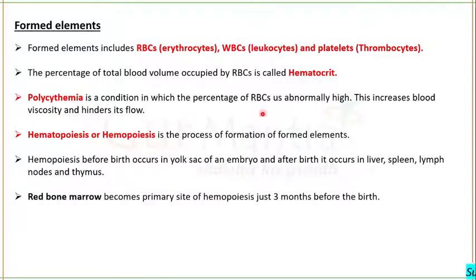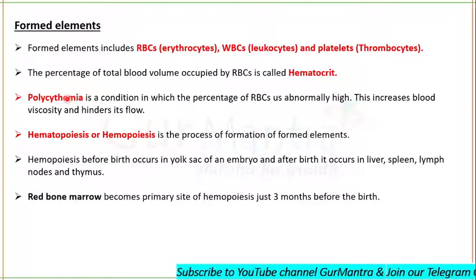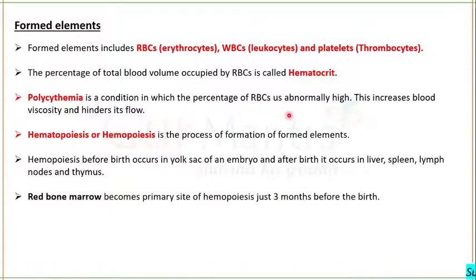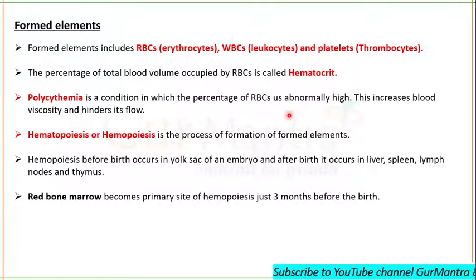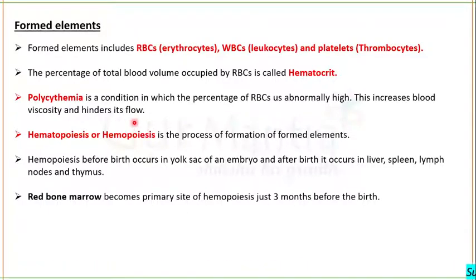If the RBC percentage increases abnormally, such a condition is known as polycythemia. Because in polycythemia the RBC percentage increases, there will be an increase in the viscosity of blood, and increased viscosity of blood can hinder its flow.